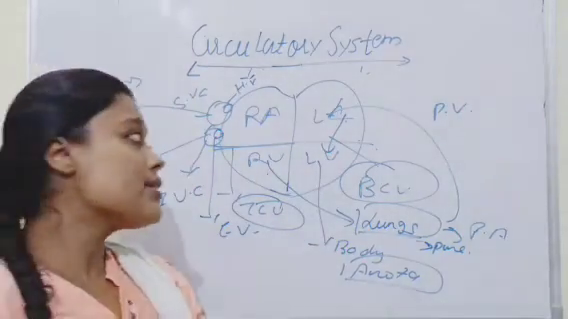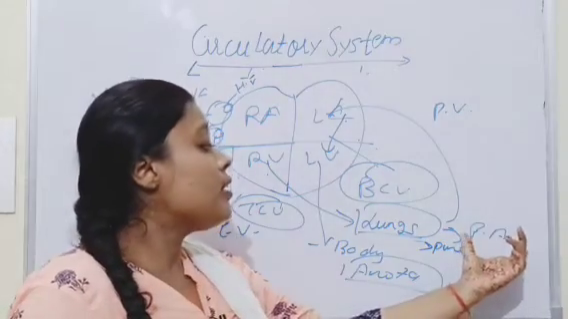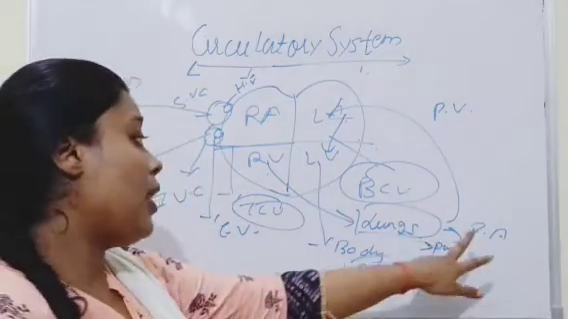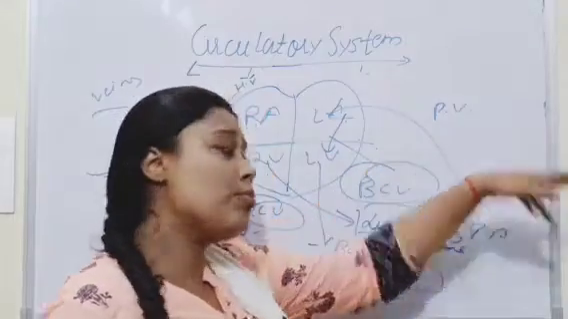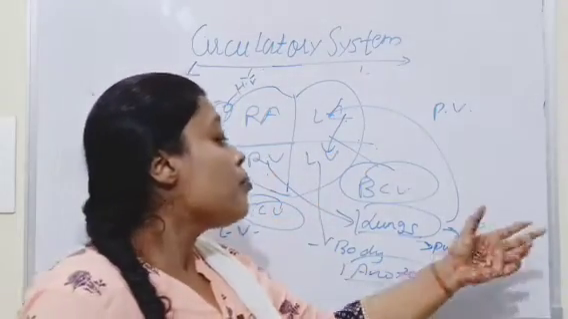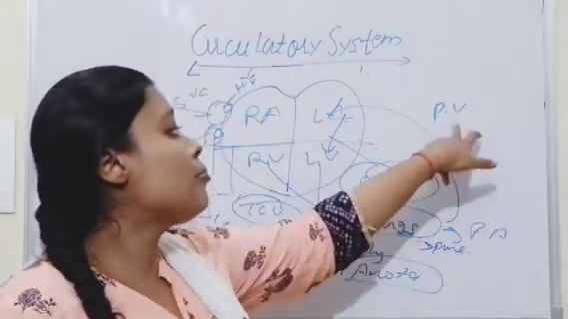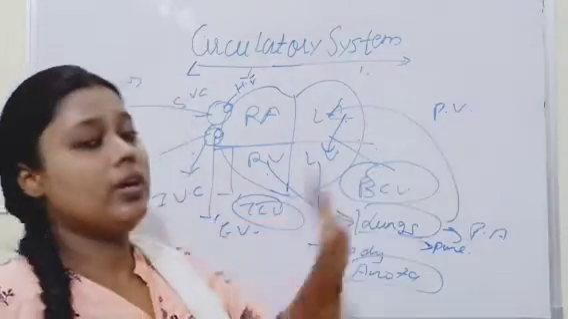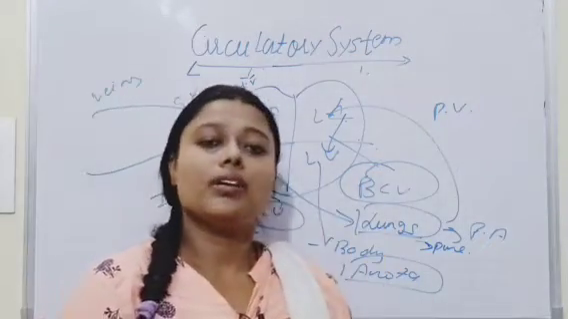So from here it is clear that, as we all know, artery carries pure blood and veins carry impure blood, but here the pulmonary artery carries impure blood, and the pulmonary veins carry pure blood. Okay, this is clear. Thank you.